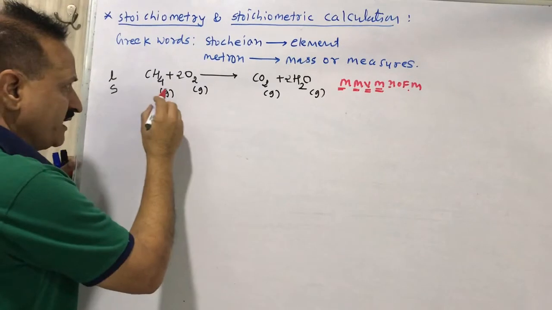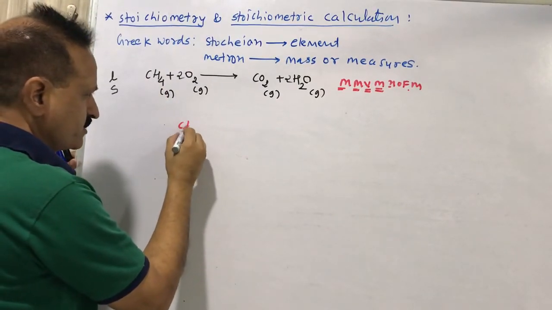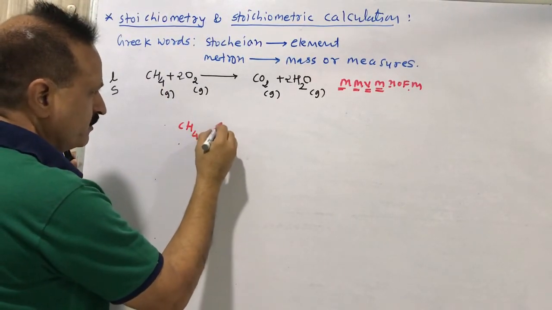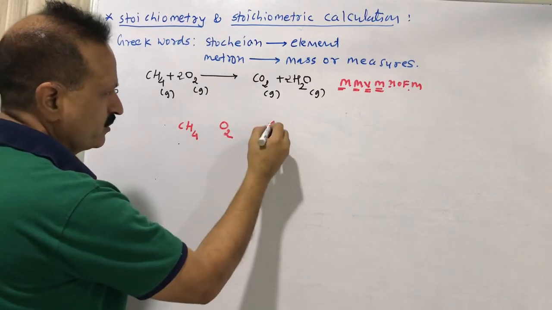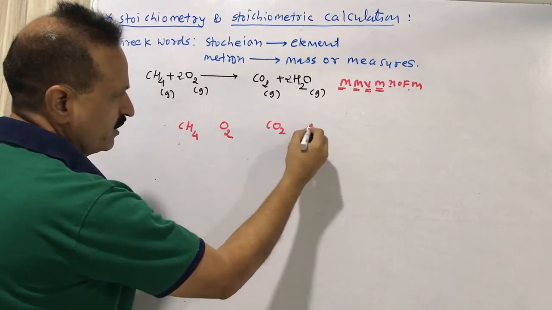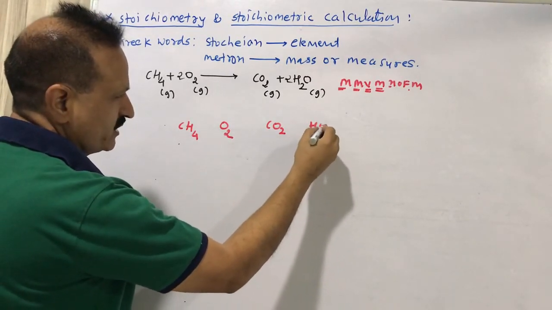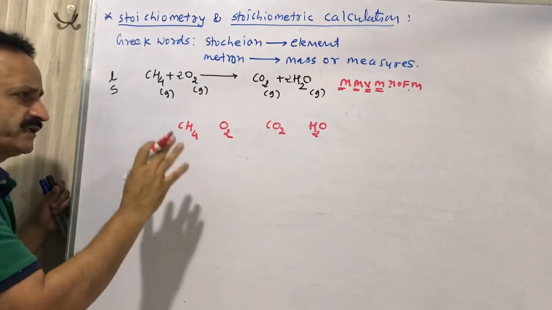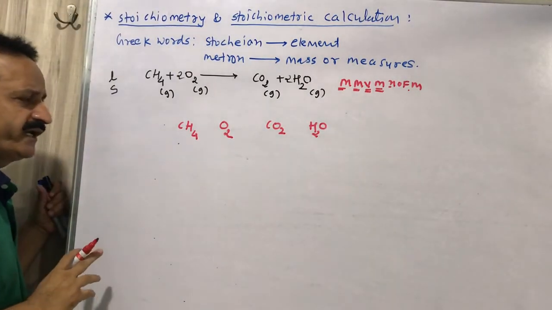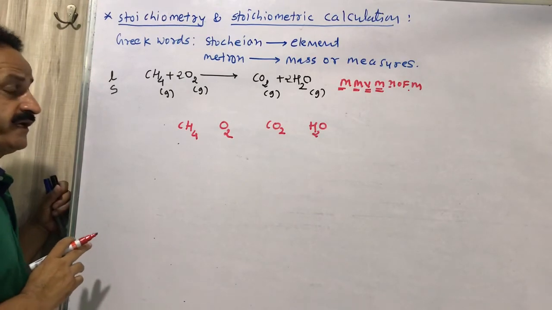So we must first write down the equation: CH4, O2, CO2, H2O. These are the reactants and products from which we get quantitative information.